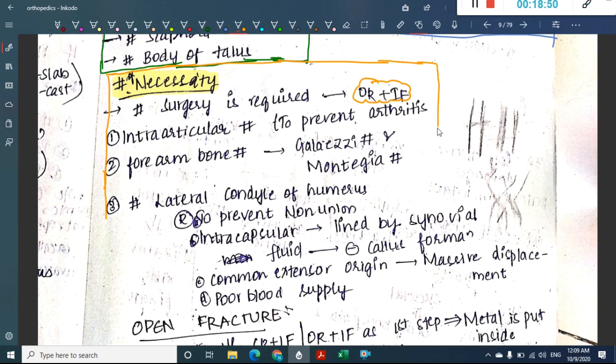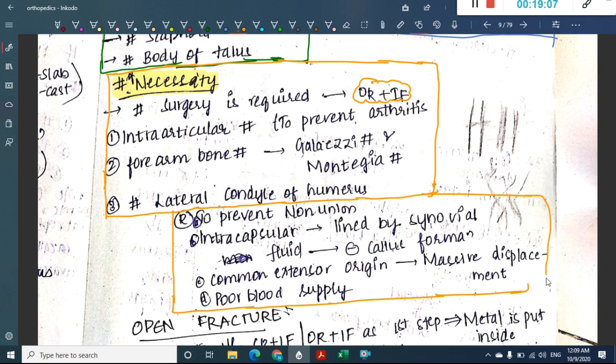Because all these fractures we are learning today are either intracapsular fractures, that means they are lined by synovial fluid, and because of that there is no callus formation. They are inside the capsule, on articular cartilage, so because of the synovial lining it is impossible that they form normal callus.